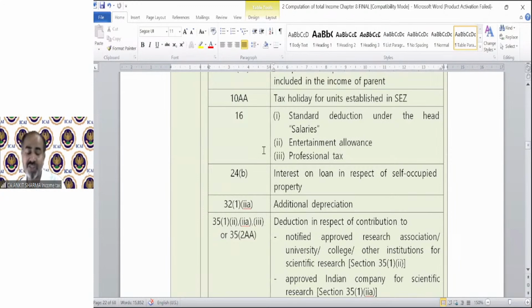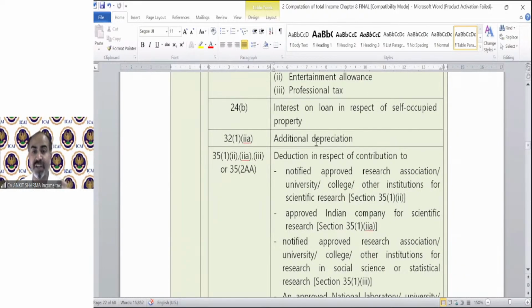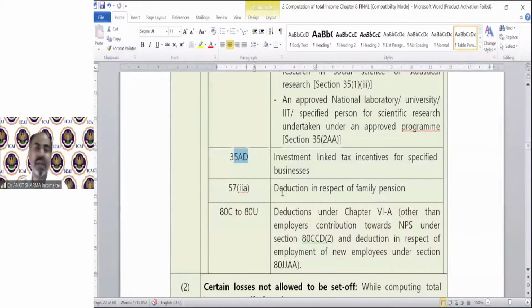Okay, 10AA you cannot claim. You cannot claim section 16 deductions under the head salary, like standard deduction, entertainment allowance deduction, and professional tax deduction also. You cannot claim interest on loan in respect of self-occupied property also, if you want to take the benefit of section 115BAC. You cannot claim the additional depreciation. You cannot claim the deduction in respect of scientific research in any case. You cannot claim the section 35AD deduction. You cannot claim the family pension deduction under section 57(2)(iia).